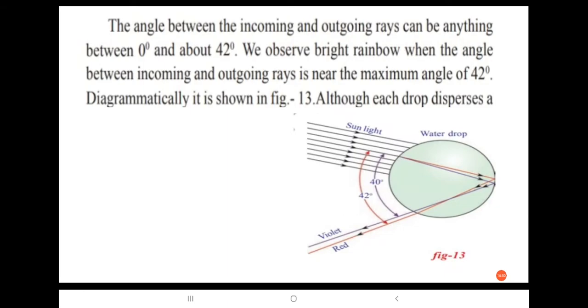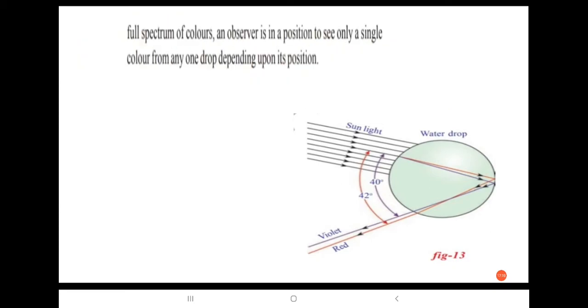We observe a bright rainbow when the angle between incoming and outgoing rays is near the maximum angle of 42 degrees. You can see it diagrammatically in figure 13. Although each drop disperses a full spectrum of colors, an observer is in a position to see only a single color from any one drop, depending upon its position.